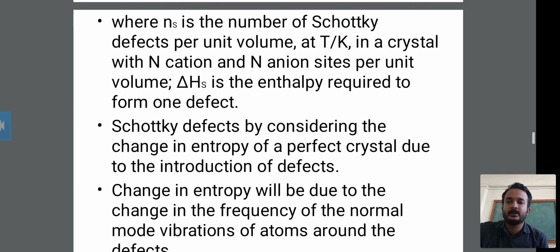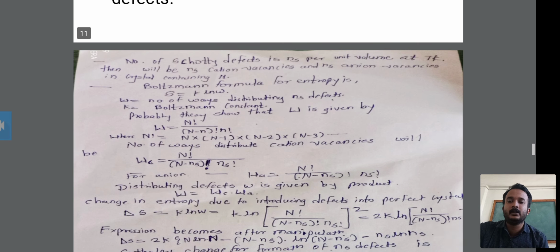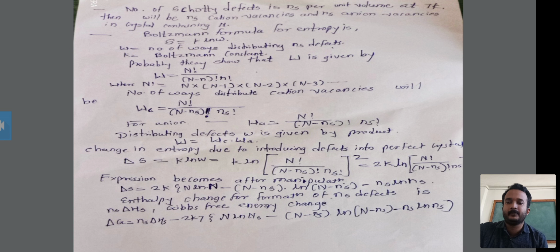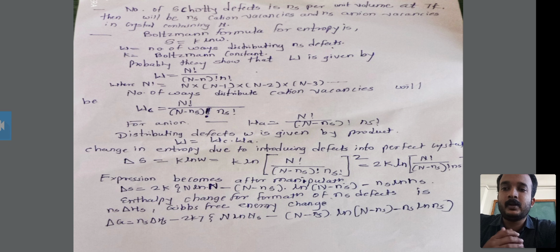In this concentration of defects topic, we have to discuss the formula for the number of Schottky defects. Therefore, in this lecture we discuss the formula for the number of Schottky defects and the number of Frenkel defects. The number of Schottky defects is denoted as small ns per unit volume at temperature T in Kelvin.